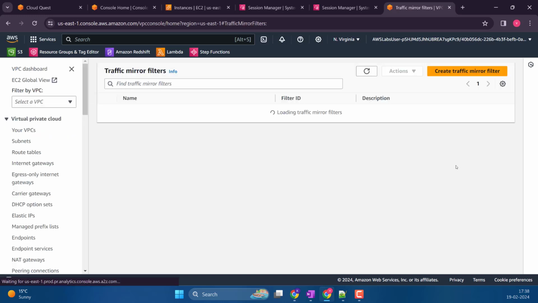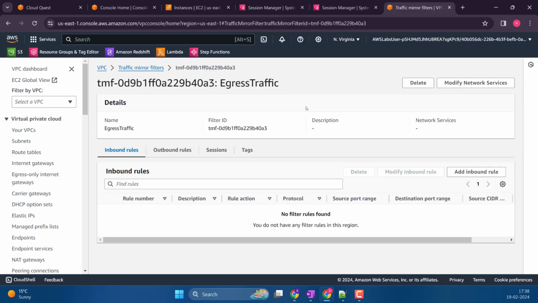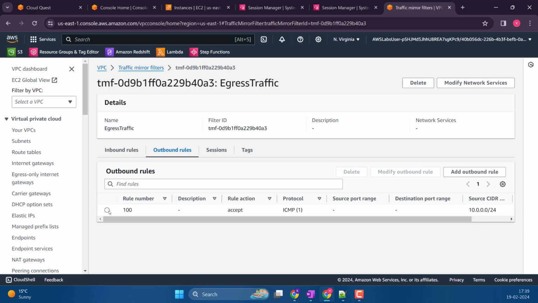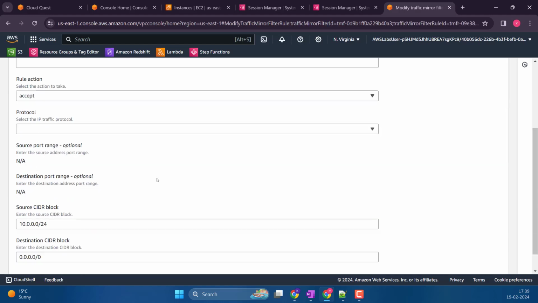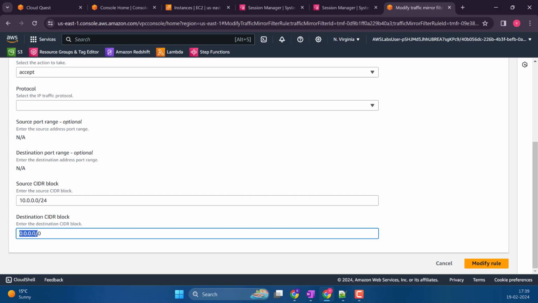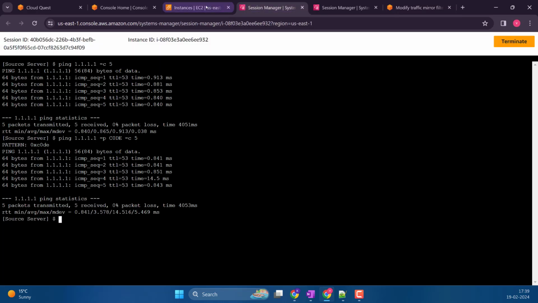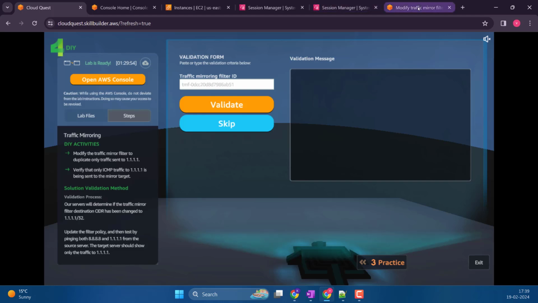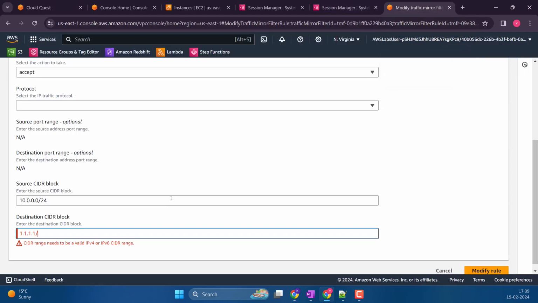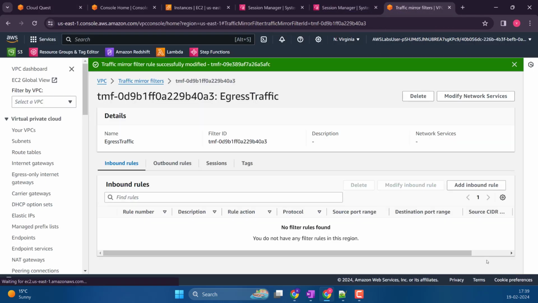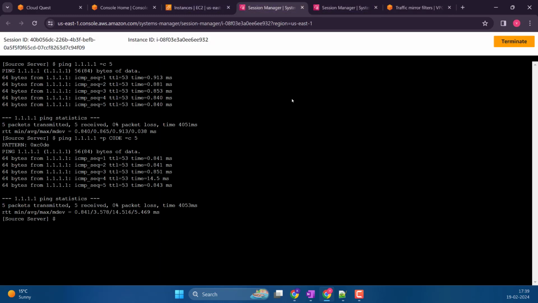So I cannot modify it. Okay, outbound rules. Click it, modify. Yeah, here instead of this, they want it to be 1.1.1.1. Only that, I am okay. The CIDR range, what is it? 32. Modify it. Now this should only listen from 1.1.1.1.